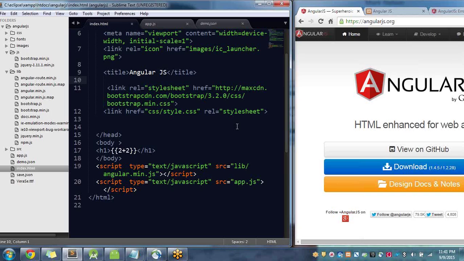AngularJS is actually manipulating the DOM, adding attributes, removing attributes. It's not like jQuery, but whenever you need to perform some dynamic operations on the HTML, show the data, do the data binding, take whatever input the user is giving and send the data to the backend, then AngularJS provides data binding and a lot of different features. You can create a single page application, and AngularJS provides routing. Routing is a similar concept to React.js or any other JS framework. You can start with a simple application in AngularJS.